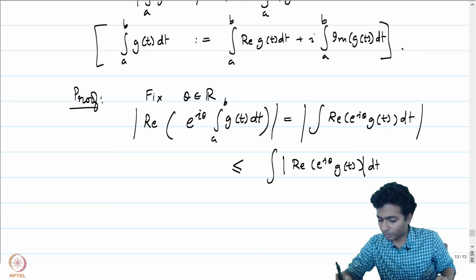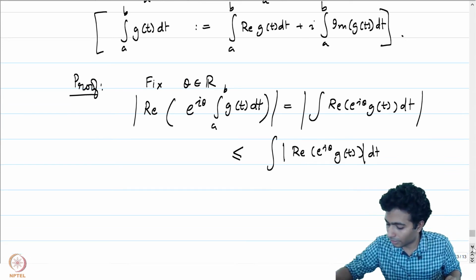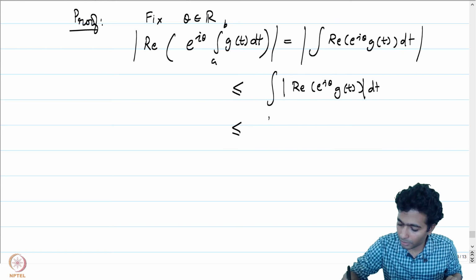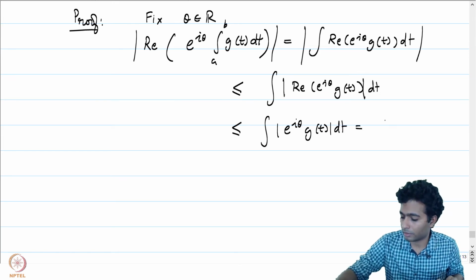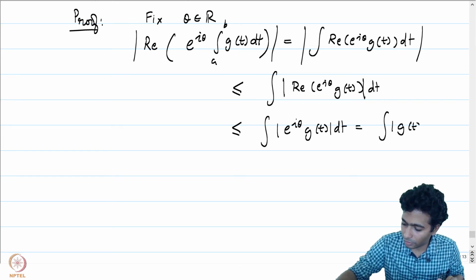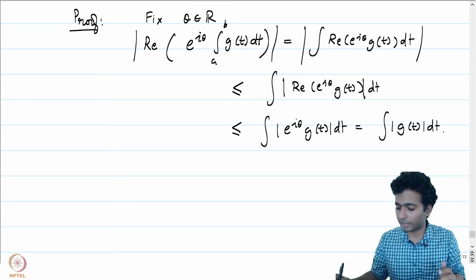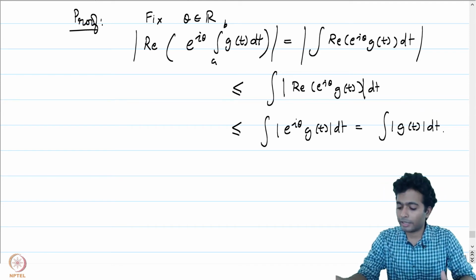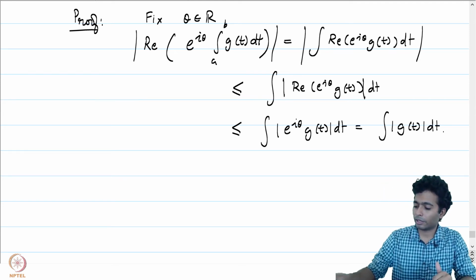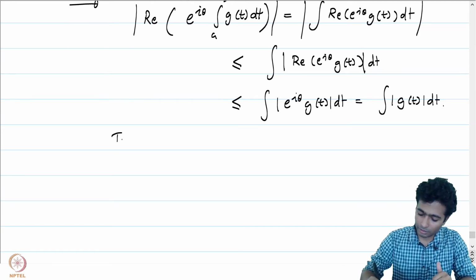And we know that the real part is bounded by the absolute value of the function itself, and therefore this is less than or equal to the integral of the absolute value of e to the power i theta g of t dt, which is equal to the integral of the absolute value of g of t dt. We have that for each theta, the absolute value of the real part of e to the power i theta times the integral from a to b of g of t dt is less than or equal to the integral of mod g of t dt. Now, by taking supremum,